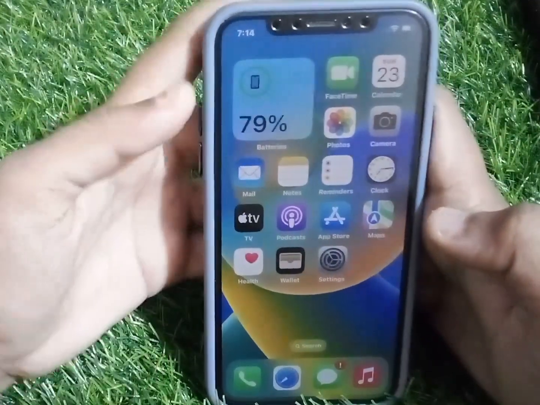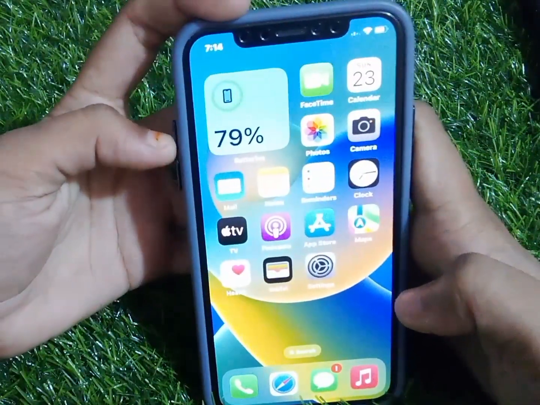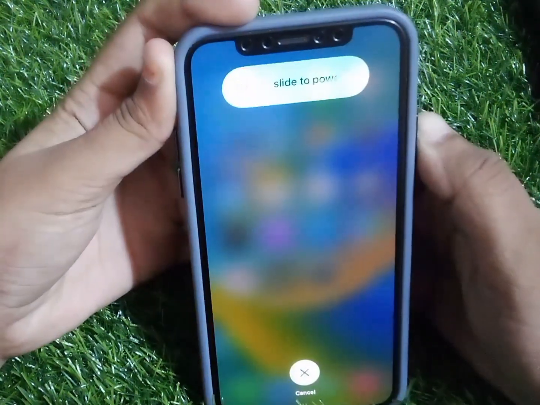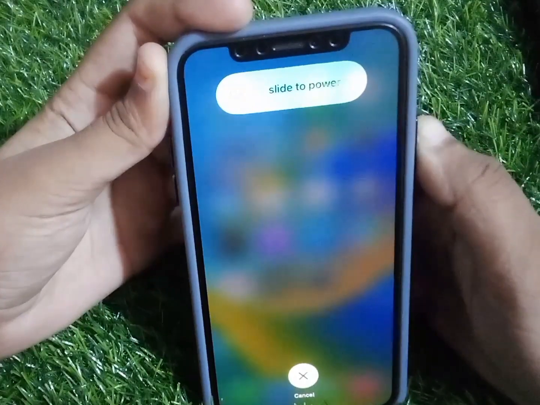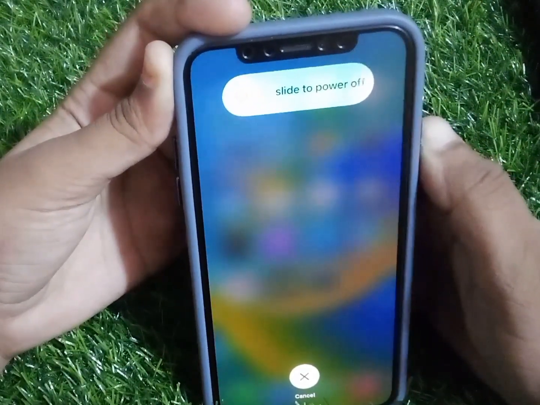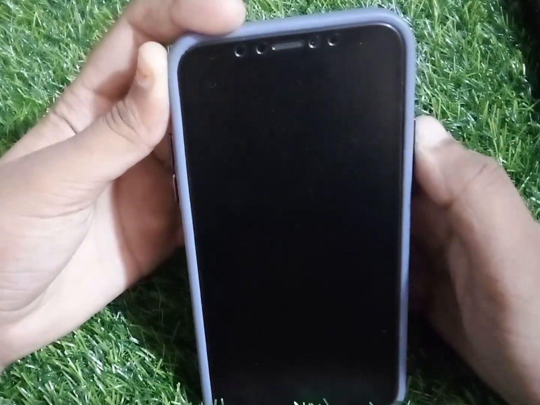Solution number 1. Restart your iPhone. Press the volume up button, press the volume down button and press the power button. When you see Apple logo appears on screen, release the power button.